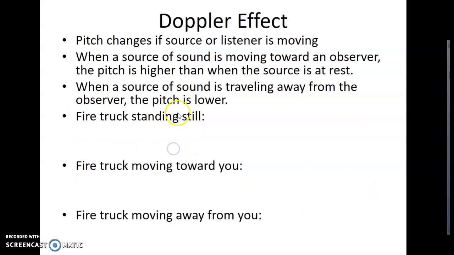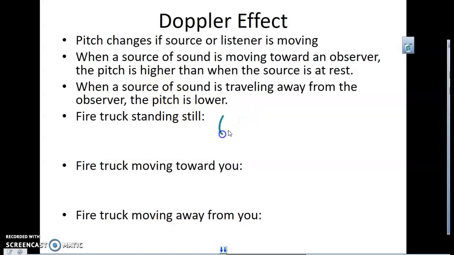All right, so looking at the Doppler effect here, we know what the Doppler effect is. The pitch changes if the source or the listener is moving. Now, we normally think about the source moving, not the listener. So we have a police car, an ambulance, a fire truck coming toward us and then moving away from us. When a source of sound is moving toward an observer, the pitch is higher because those sound waves are piling up. If the fire truck is just standing, not moving, the sound waves are evenly spaced.